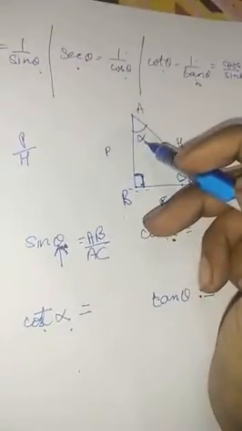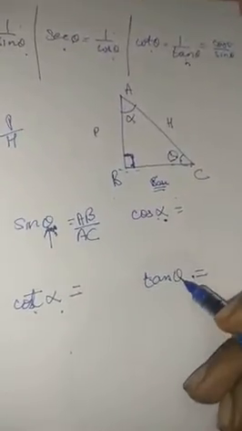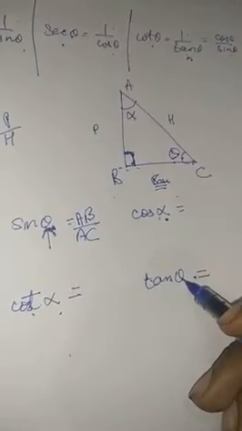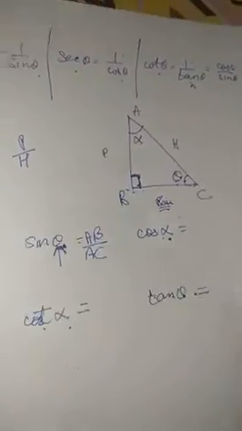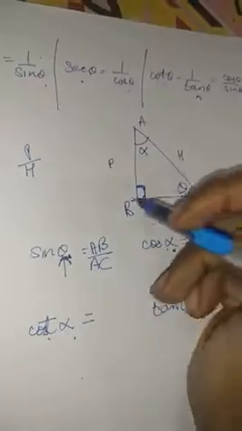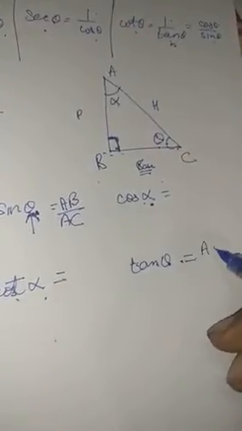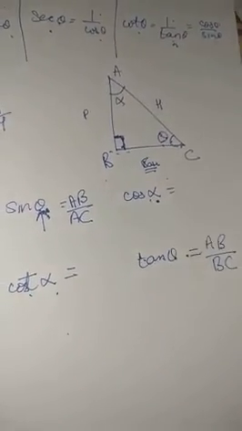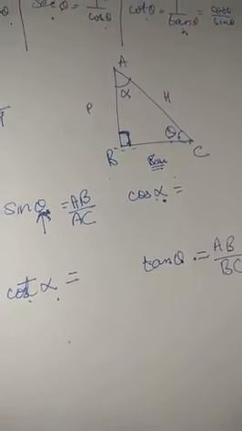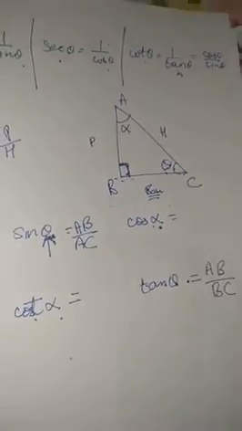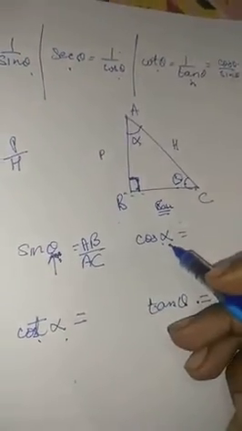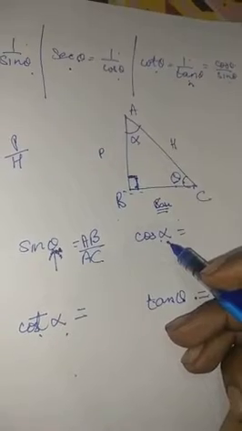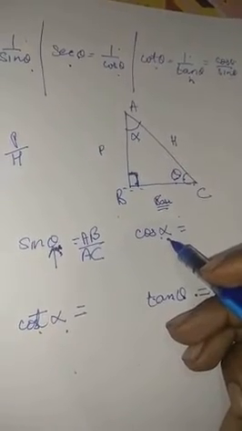Do not consider alpha because the angle that is given to us is theta. Alright. Perpendicular upon base. What is perpendicular? AB. So it will be AB upon base BC. So this will be the trigonometric ratio for tan theta. Now let's come to cos alpha. When we are considering alpha, there will be a change in the base as well as the perpendicular. Alright children, that is what we discussed.